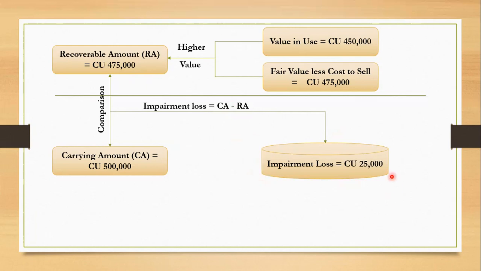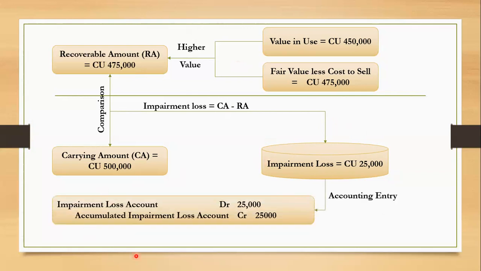Okay, so this is how we can perform impairment testing. But please keep in mind, this is just an overview of the scenario. You have to learn these things in greater detail in order to be an expert in IAS 36. Okay, before winding up the session, I would like to move one step further. This is how we are calculating the impairment loss if the asset is impaired. But we have to understand how we are accounting for this computed impairment loss.